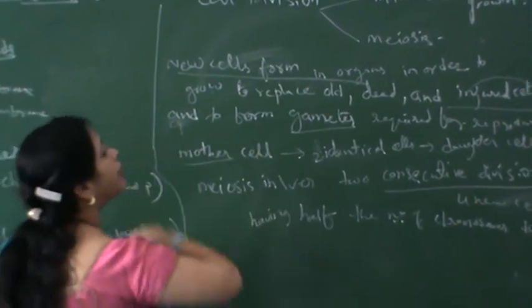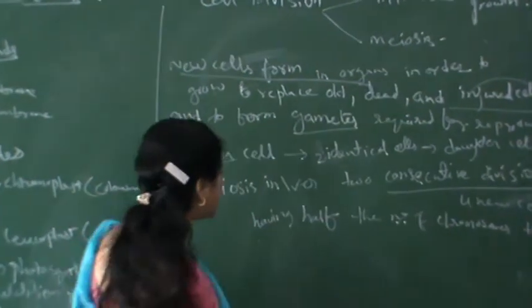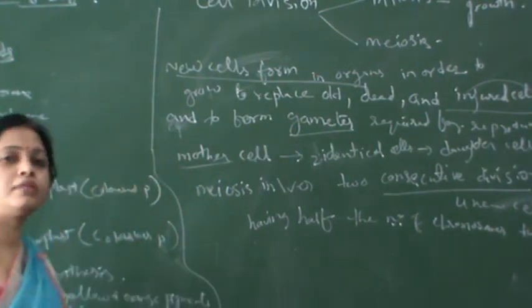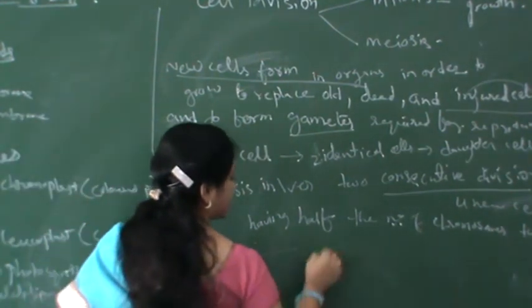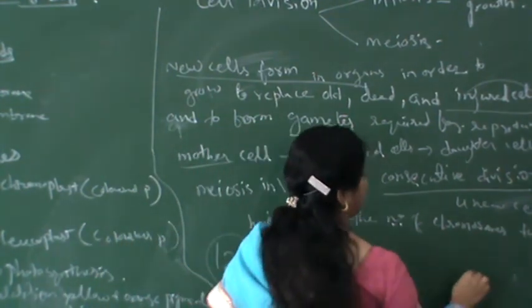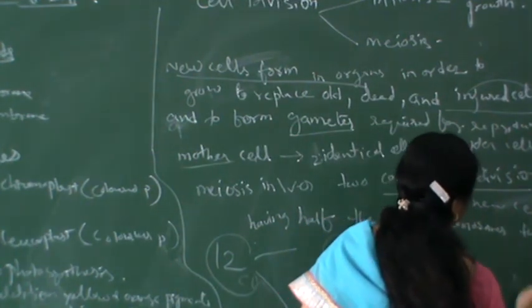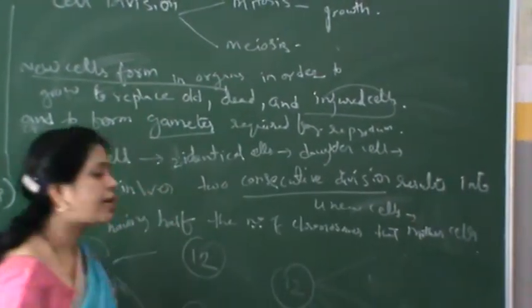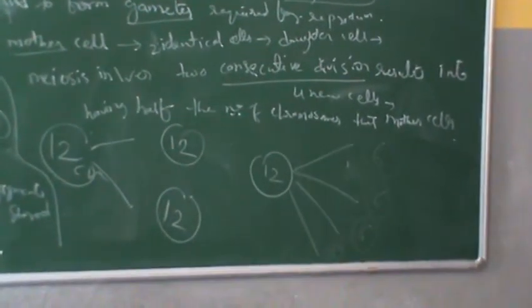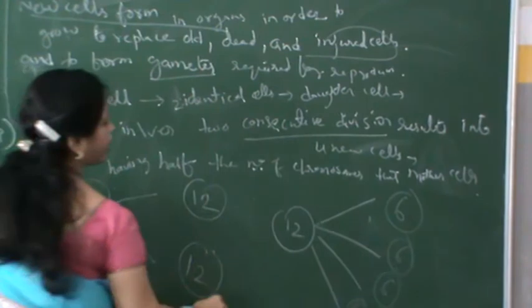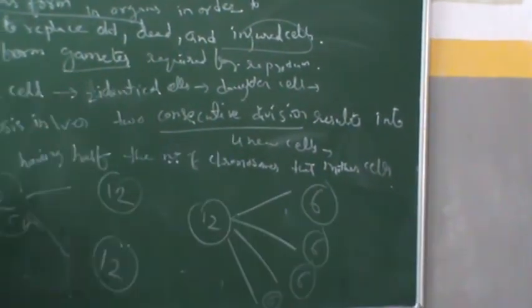Okay, so when coming to mitosis, what happens? Say the mother cell has 12 chromosomes. After the division, the daughter cells also have 12 chromosomes. But in meiosis, if the mother cell has 12 chromosomes, there will be 4 daughter cells, and by the meiosis process they have half the number of chromosomes compared to the mother cell. So here we get 1 to 2 cells, here we get 1 to 4 cells. That is the difference between mitosis and meiosis.